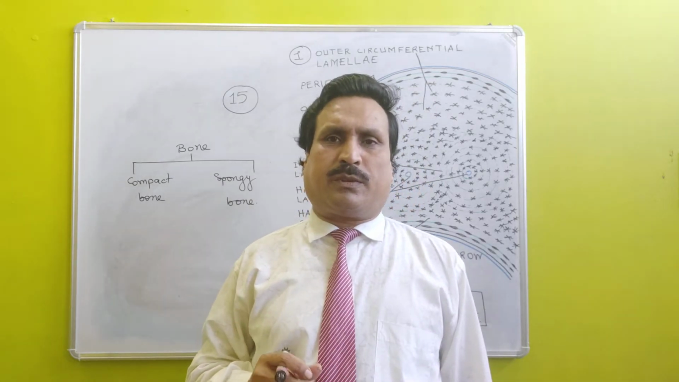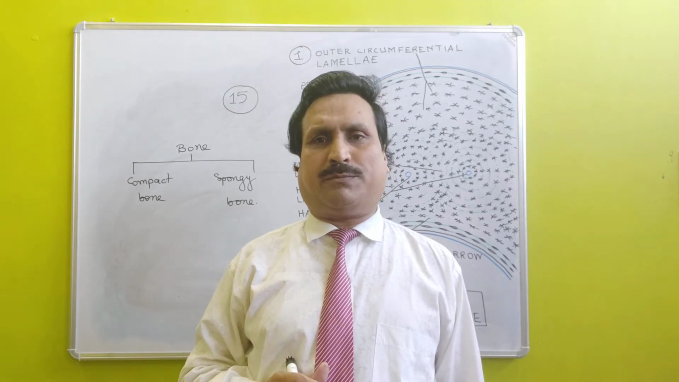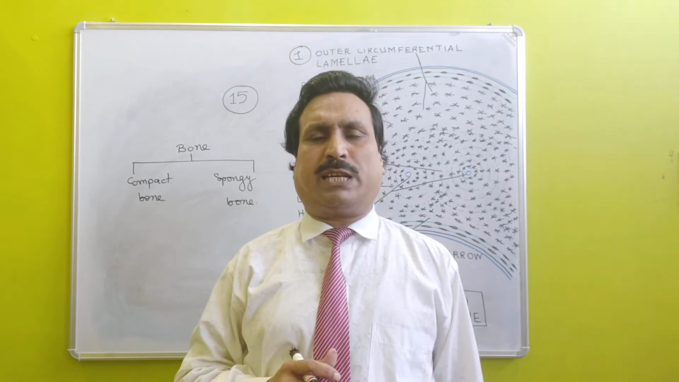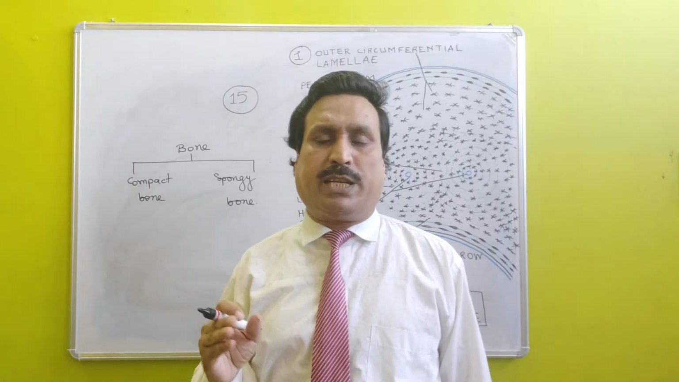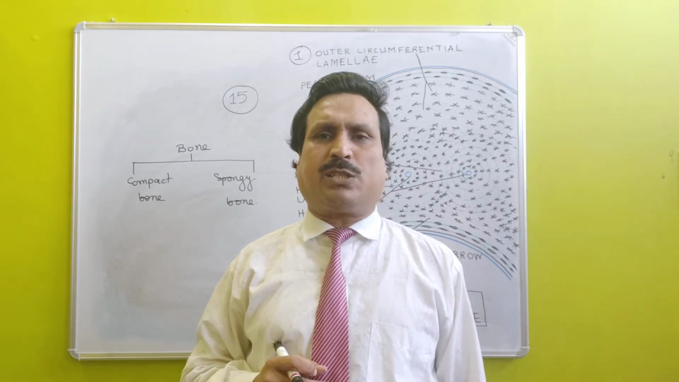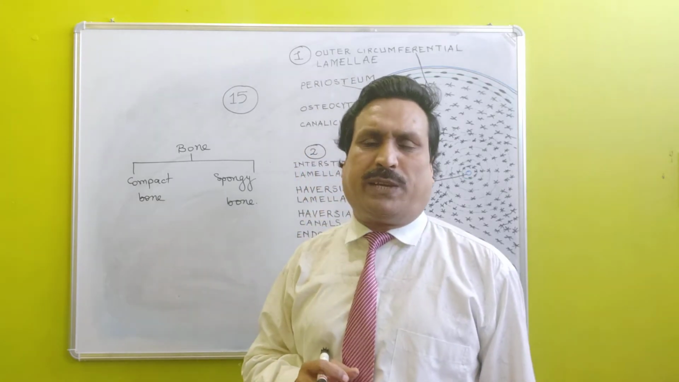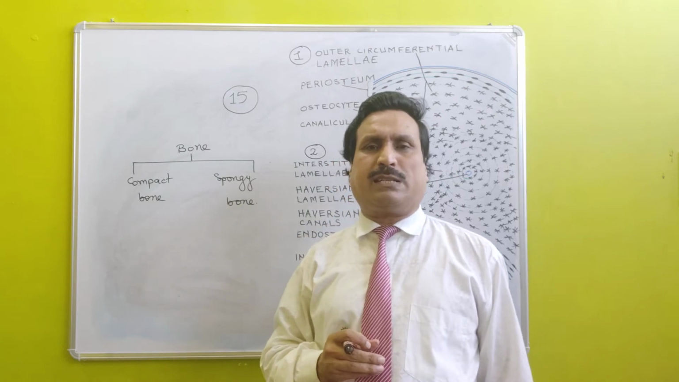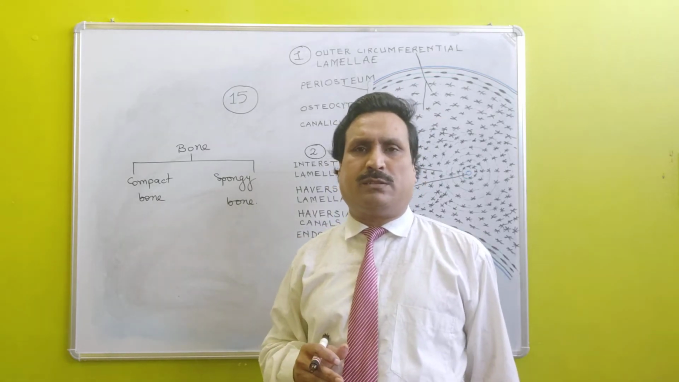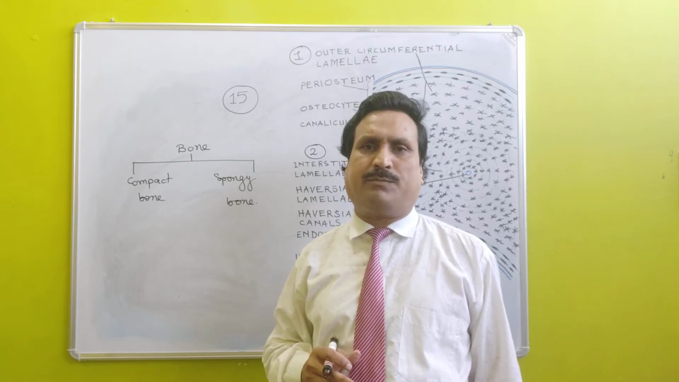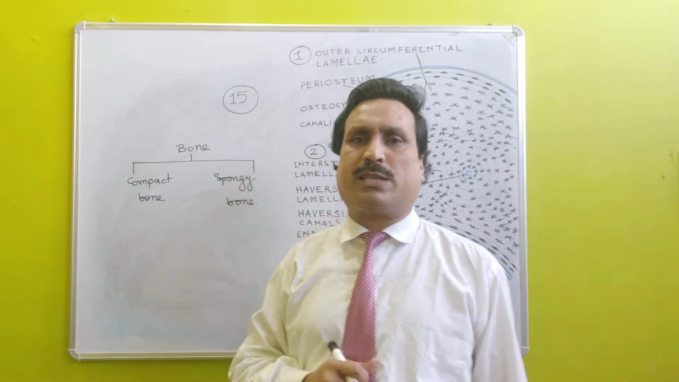So, red bone marrow gives rise to RBC and WBC. WBC is constituted of granulocytes and agranulocytes. Granulocytes include eosinophil, basophil and neutrophil cells, and agranulocytes include monocyte cells and lymphocyte cells.